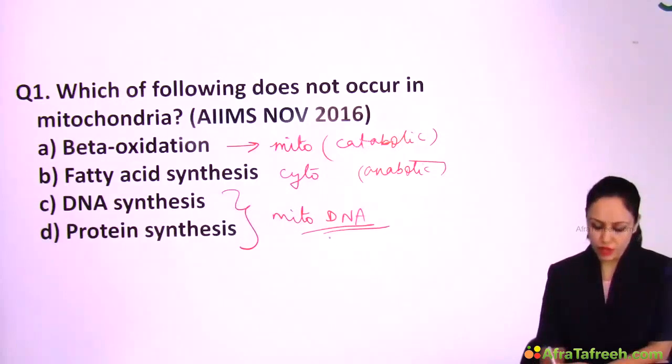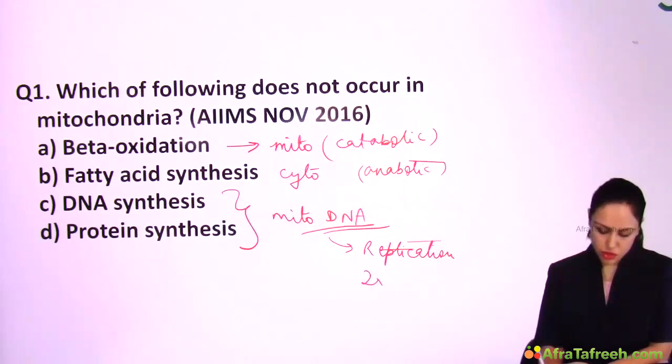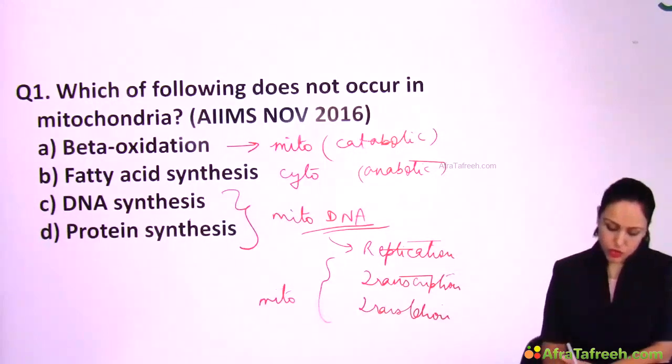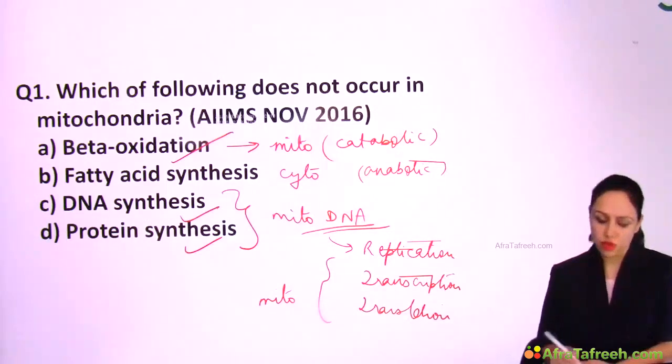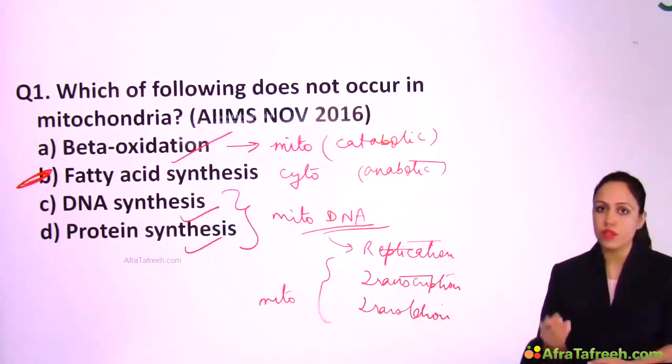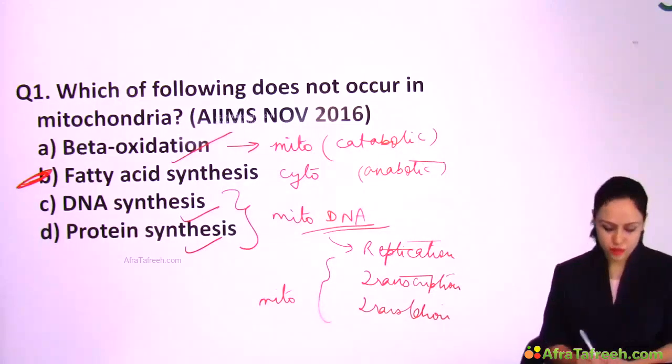For mitochondrial DNA, replication, transcription and translation all occur in mitochondria. So DNA synthesis and protein synthesis occur in mitochondria. Beta oxidation also occurs in mitochondria. So the answer here is fatty acid synthesis, which occurs in cytoplasm, not in mitochondria, right?